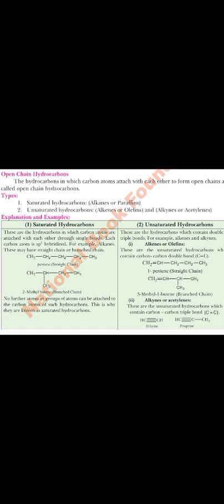2-methyl because a methyl group is present at the second carbon. This way, we can start numbering from this very end. That is why we name it 2-methyl butane. Next, here it comes to 1-pentene. Why are we going to call it 1-pentene? Because the left hand side contains fewer carbons, while the right hand side has four carbons next to it. The point which contains fewer carbons, we start the numbering from there, and we name it 1-pentene.